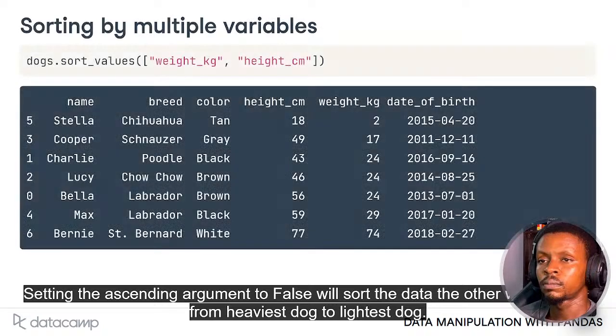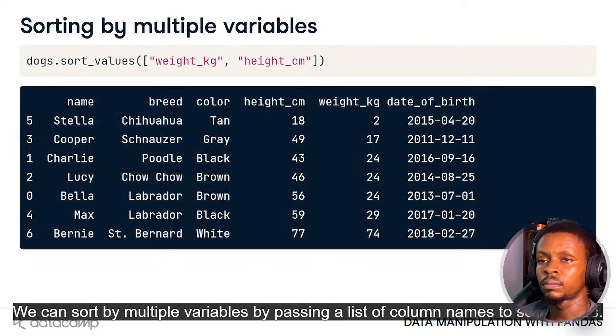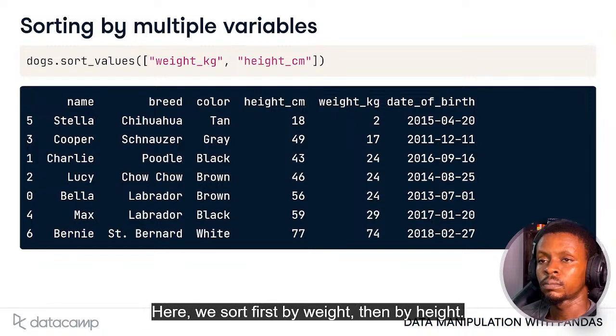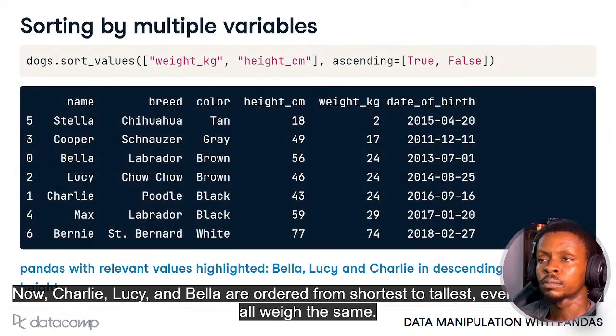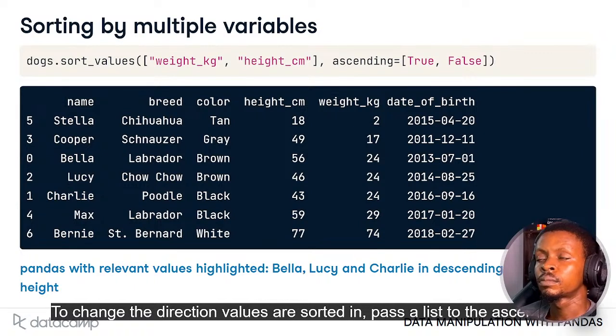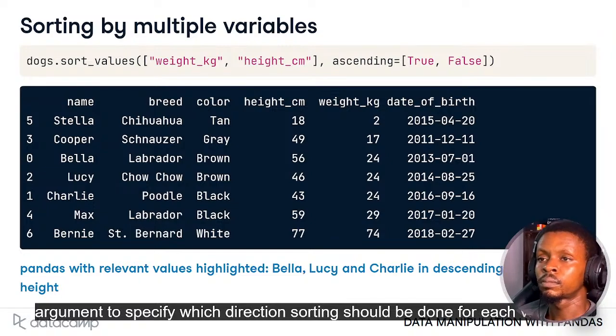Setting the ascending argument to false will sort the data the other way around, from heaviest dog to lightest dog. We can sort by multiple variables by passing a list of column names to sort values. Here we sort first by weight, then by height. Now, Charlie, Lucy, and Bella are ordered from shortest to tallest, even though they all weigh the same.